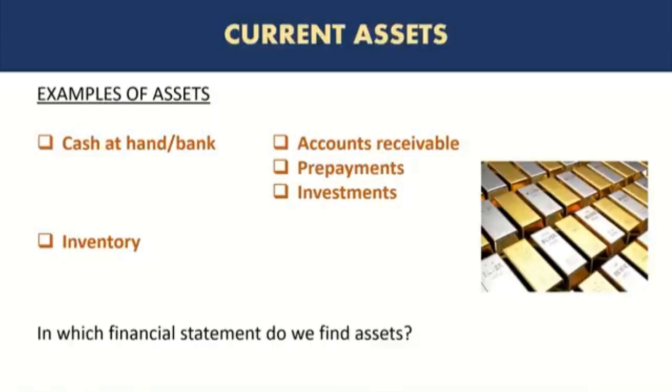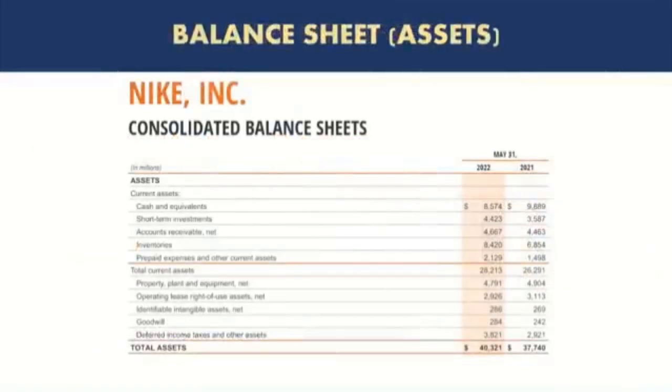Now, in which financial statement do we find assets? You should know it by now. Yes, it's the balance sheet. So here is an example of Nike. This is their consolidated balance sheet for the year ended May 31, 2022.